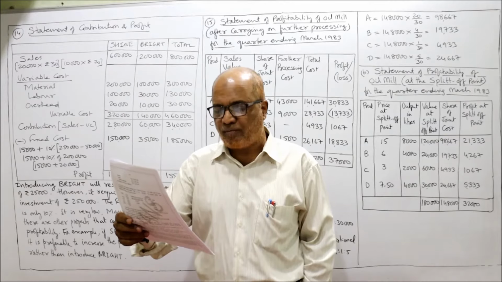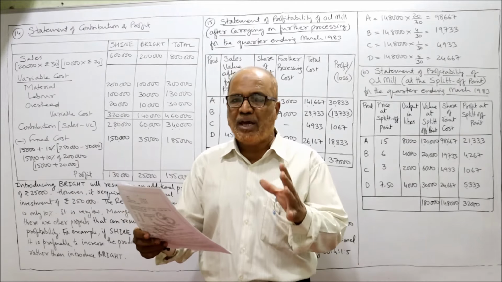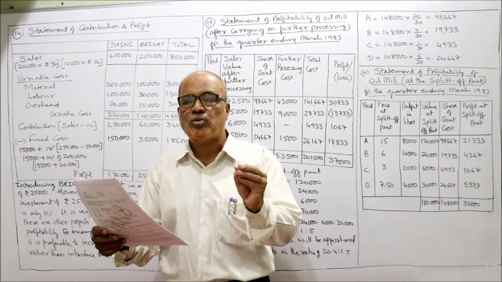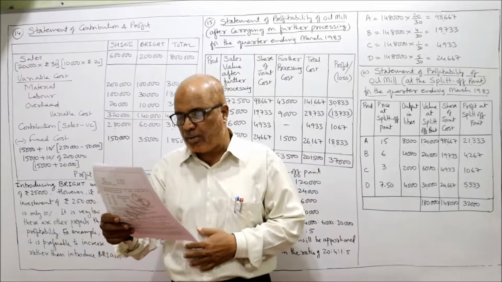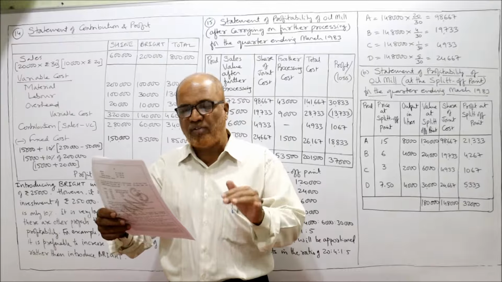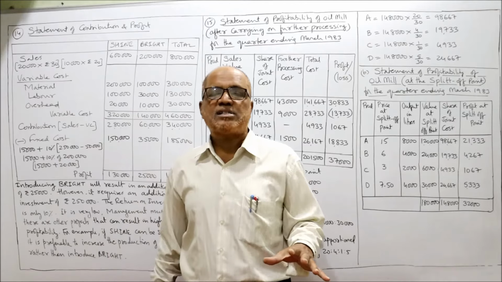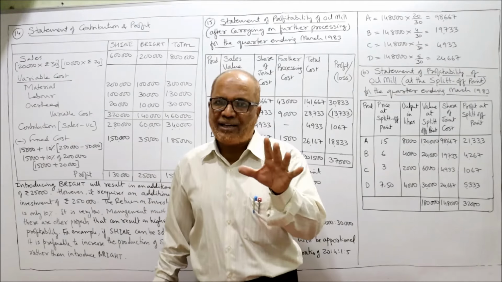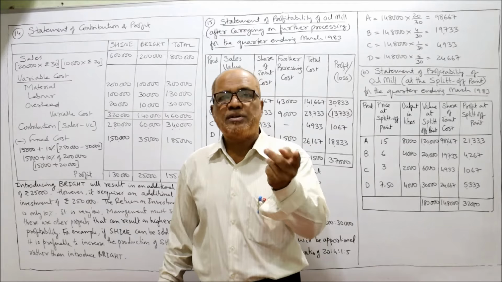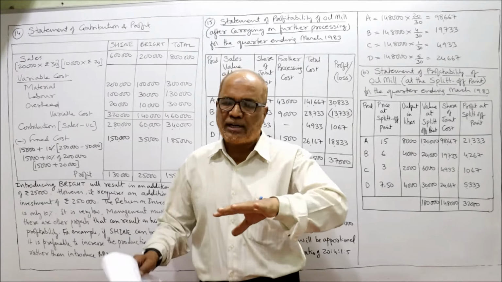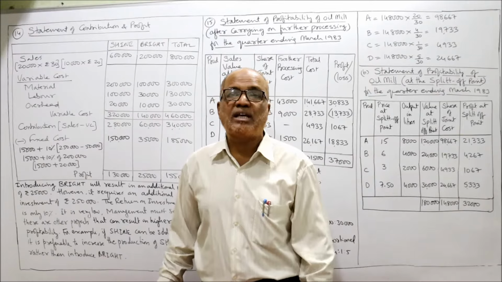Rupees 15,000 of fixed overheads, apart from 10% depreciation on machinery, will be needed. So for making Bright, 15,000 rupees fixed overheads have to be incurred, and 10% depreciation on machinery. Out of the new investment, 50,000 will be required for working capital. The total investment is 2,50,000. Of that, 2 lakh rupees is machinery and 50,000 rupees is working capital.